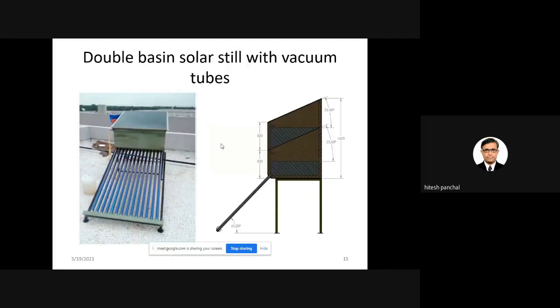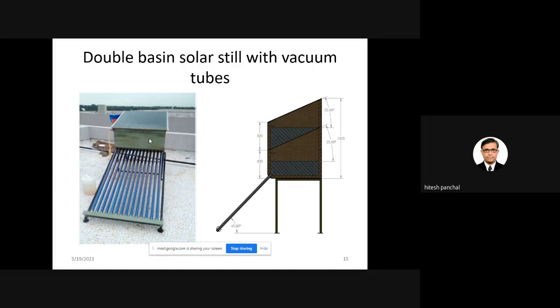So here you can see a diagram of the double basin solar still. You can see the experimental setup and line diagram of the double basin solar still. The height of the basin has been increased in the double basin case, because two basins are combined.